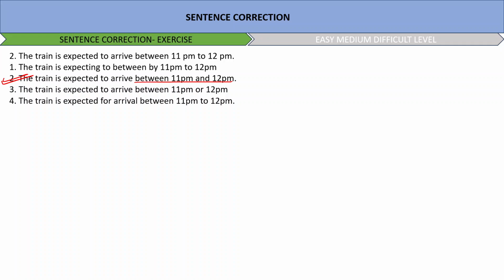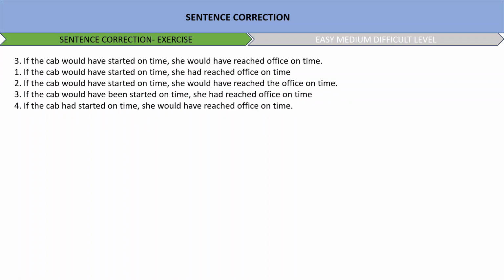Next question. If the cab would have started on time, she would have reached office on time. Out of all these 4 sentences, the correct sentence is option number 4: if the cab had started on time, she would have reached office on time. That's it.